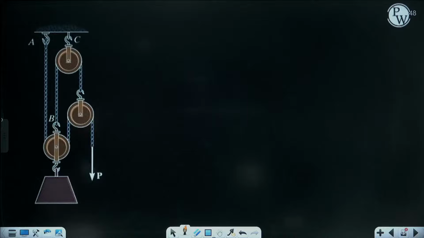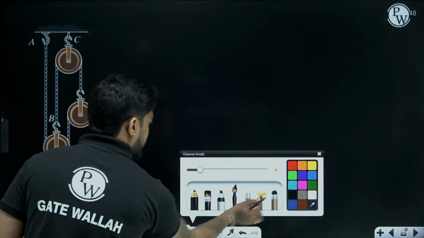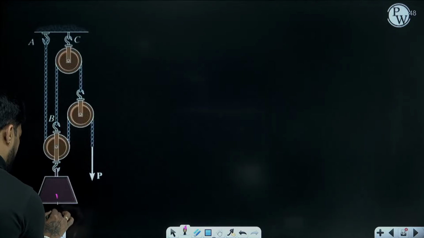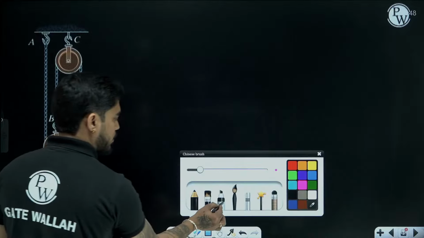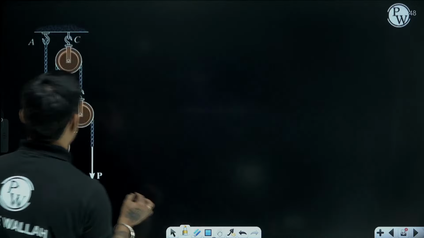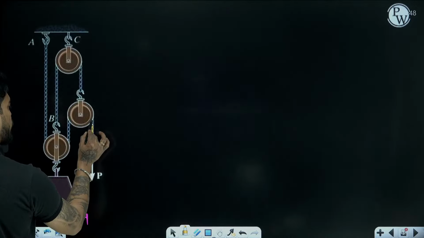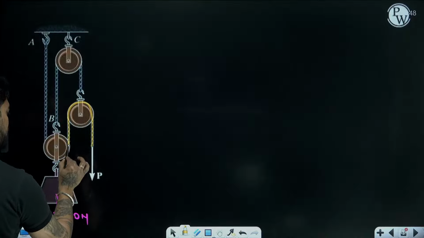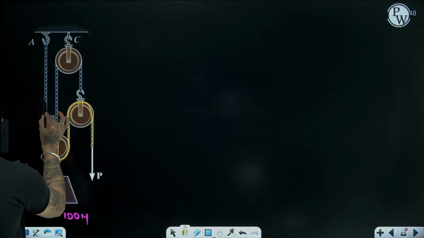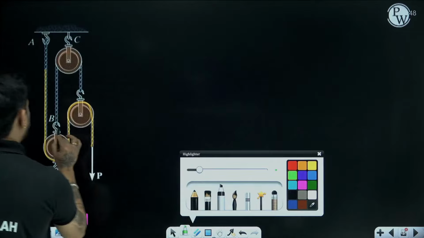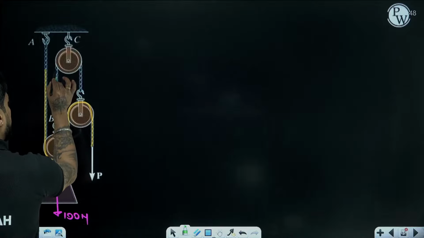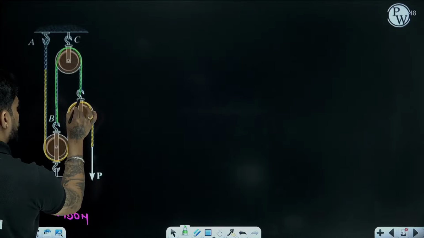Another problem related to pulleys, this weight is 100 Newton. This is a single rope passing from here, here, here, and this is another rope passing from here to here.